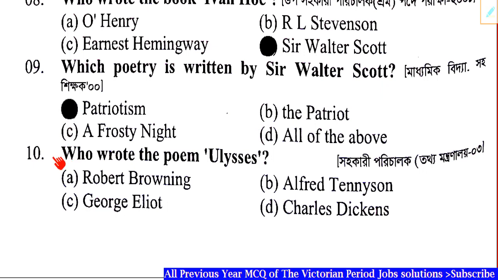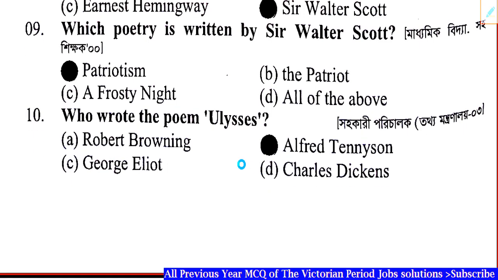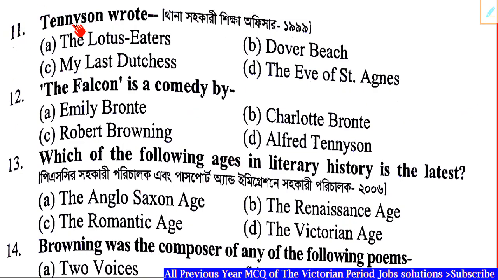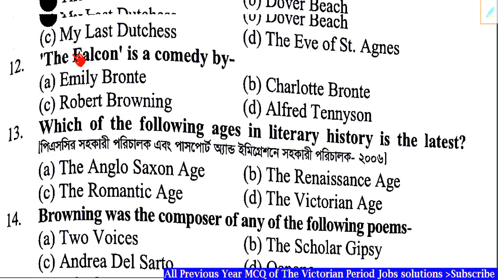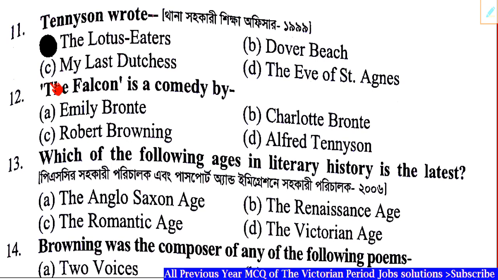Question number 10. Who wrote the poem Ulysses? Correct answer: Option B, Alfred Tennyson. Question number 11. Tennyson wrote dash. Correct answer: Option A, The Lotus Eaters. Question number 12. The Falcon is a comedy by dash. Correct answer: Option D, Alfred Tennyson.